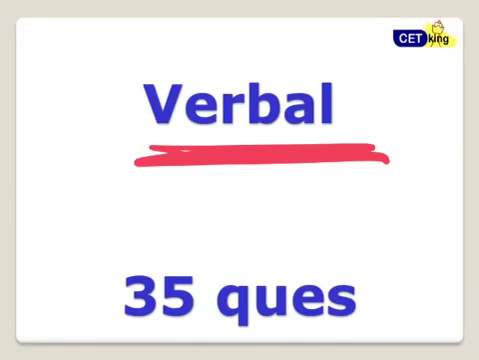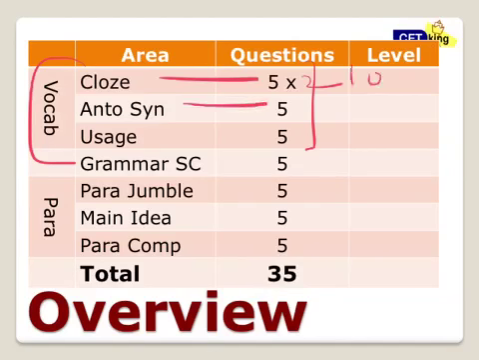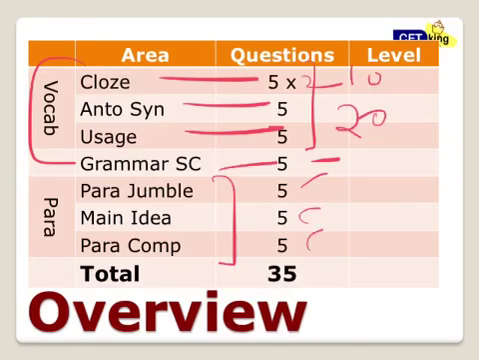Verbal, 35 questions. Vocab based questions were 15. Closed passages, 2 sets, 10 questions, 20 marks. Antonym synonym 5. Vocab usage 5. So a 20 mark paper from this. Grammar sentence correction, 5 questions. Parajumbles, main idea of the passage and paragraph completion, 15 marks.